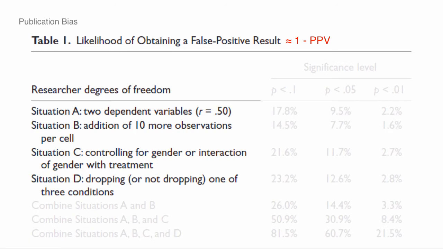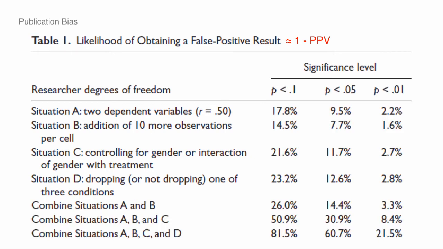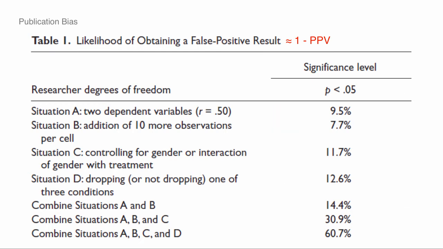And they look at researcher degrees of freedom in 4 cases, which are listed out here. Now remember, this data is pure noise. They've generated noise. So we're going to focus on this p less than 0.05 column. So standard levels of significance. Given that it's noise, the chance that we reject the null for all of these cases should be exactly or close to 0.05, other than some sampling variation. If it was 0.04, I'd be happy. If it was 0.06, I'd be happy. But it shouldn't deviate much from 0.05.